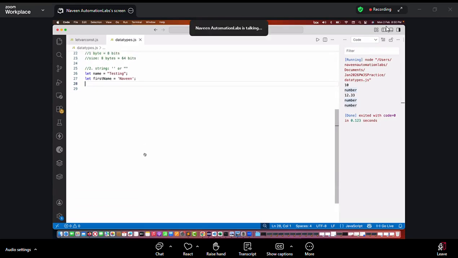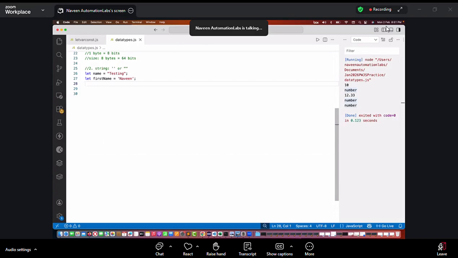And the naming convention you will follow for the variable is what? If a single word is there, a simple name. If multiple words are there, then camel case: F small, N capital. If I say first full name, how do you write it? F small, F capital, N capital. This is a naming convention that we have to follow, right? I simply say first name is equal to Naveen. Either write single quote or double quote. Both are allowed, but don't mix them. If you follow single quote, always follow single quote. If you follow double quote, always use double quote.